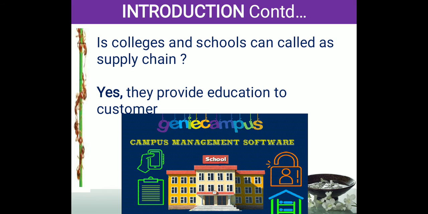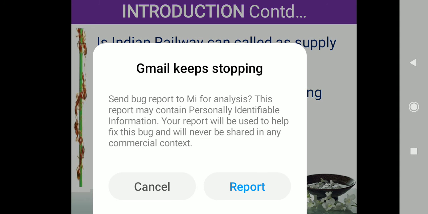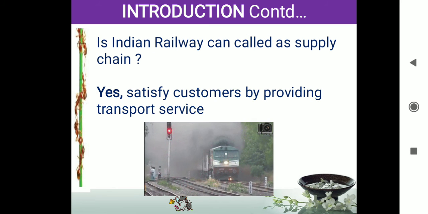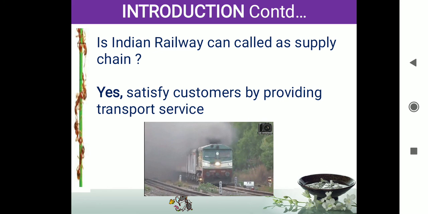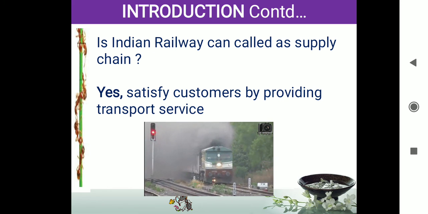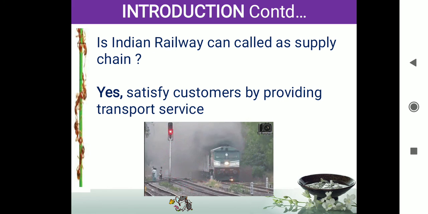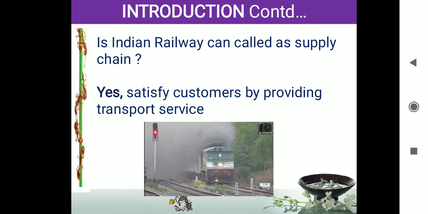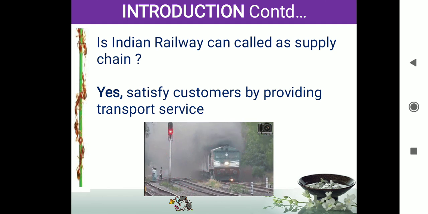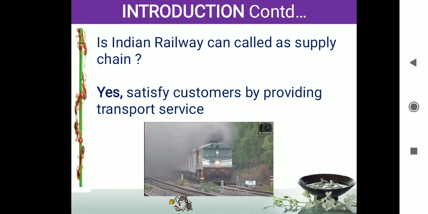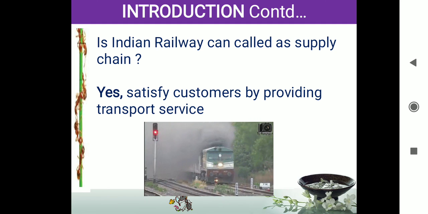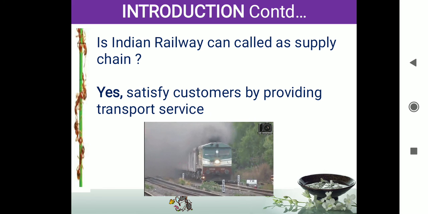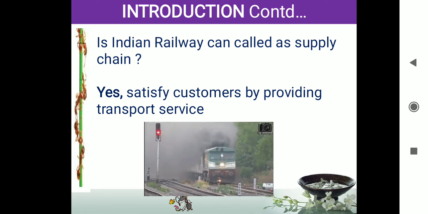Next, can the Indian Railway be called a supply chain? Yes, because the Indian Railway transports people from one place to another, and it is the biggest supply chain in India. The largest supply chain company in India is our Indian Railway. It has a huge number of trains, railway stations, workers, and infrastructure, everything is there. It is also called a supply chain.